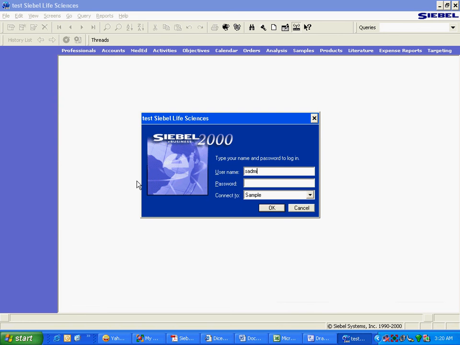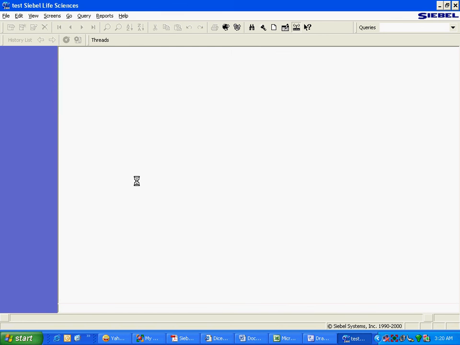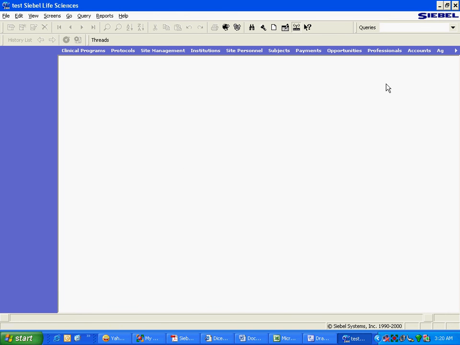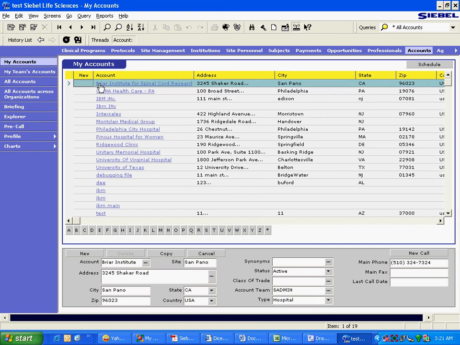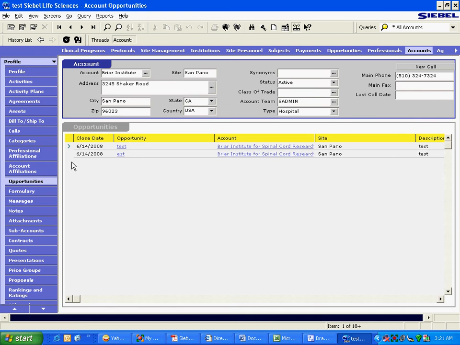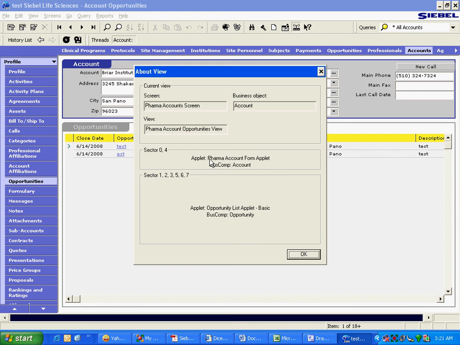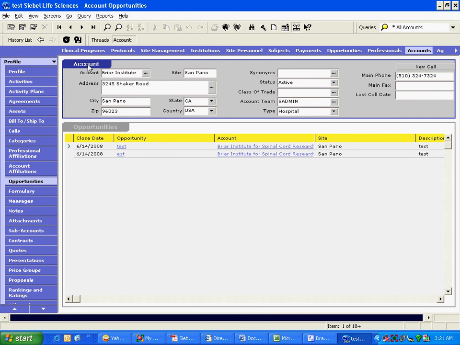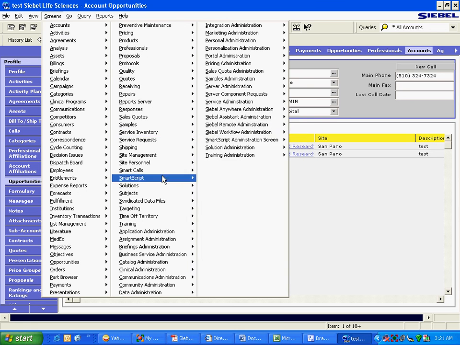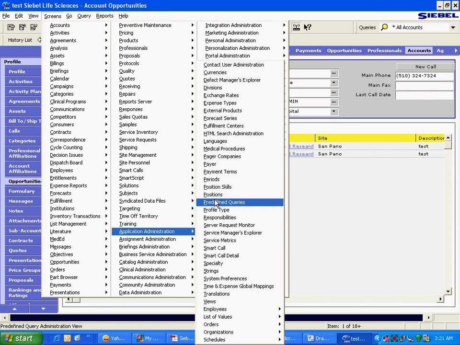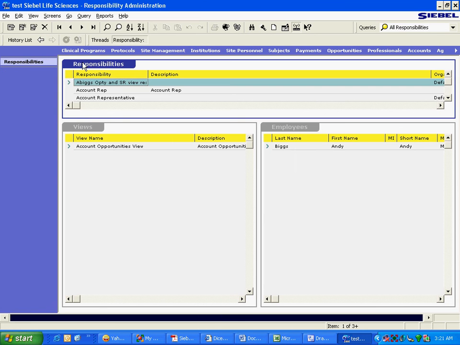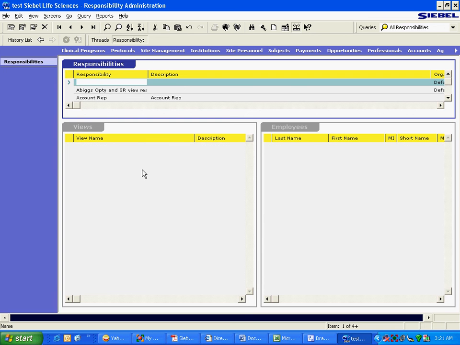So I'm going to go in as admin. First of all, we should know the name of that view. What is the name of the account opportunities view? This is the view: Pharma account opportunities view. This is the place where you go: application administration, responsibilities. You create a new responsibility as I already explained. Because we are making it only for ABIGS, I'm naming it after him.